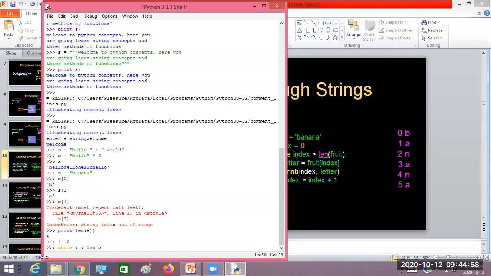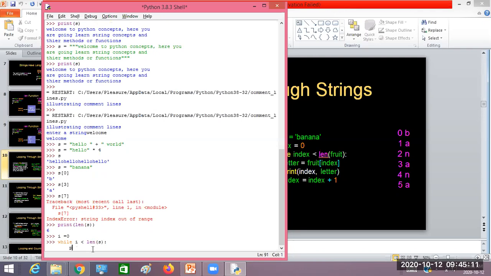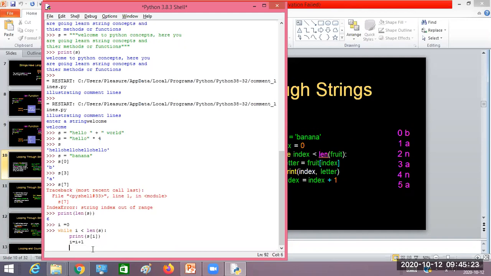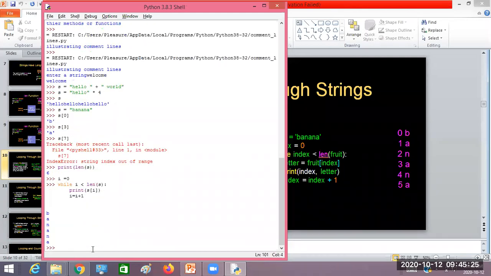I can find the length of the string with the len function. So i is going up to the length of the string, iterating from 0 to the length of the string. Then I'll print s of i, printing each character. Then I'll increment i by 1 to advance to the next character. Look here, now I'll be iterating through every character of the string with this while loop.